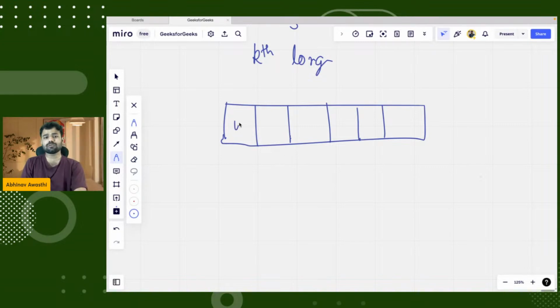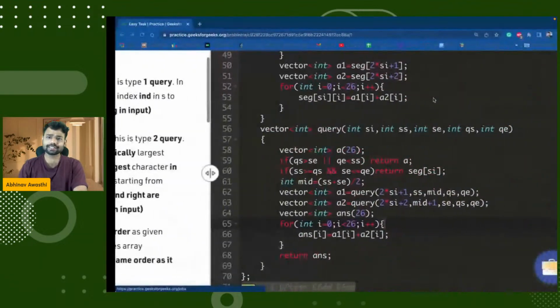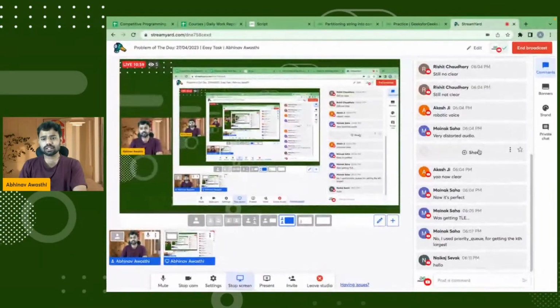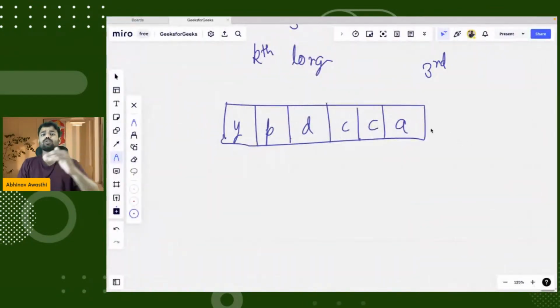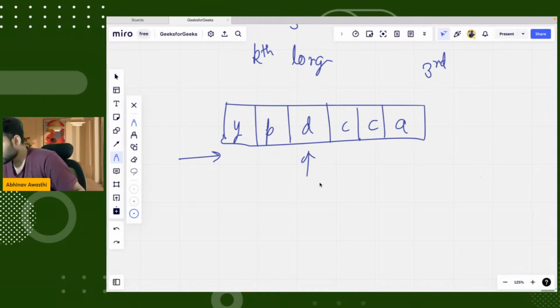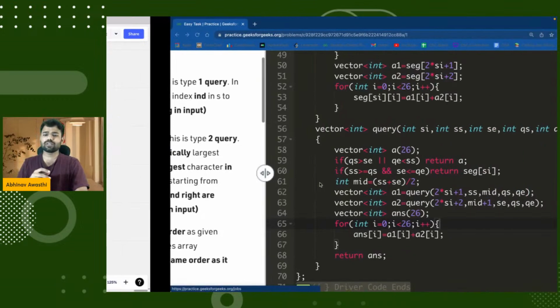Let's say first there is Y, then P, then D, C, C. Let's say we want the third lexicographically smallest character. I will iterate through this string and find the third character, which is D, the lexicographically smallest. And for every character, I will do this thing. Every character is how many times? Something similar to this we will opt in.